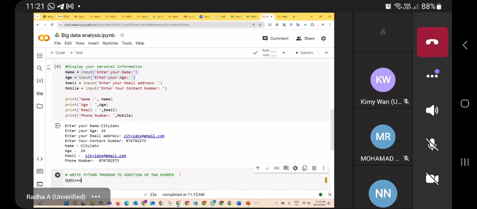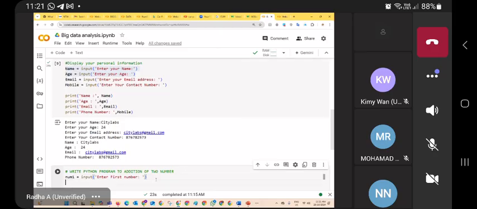You can give, for example, num1 equal input, enter first number, and then num2 equal input, enter second number.